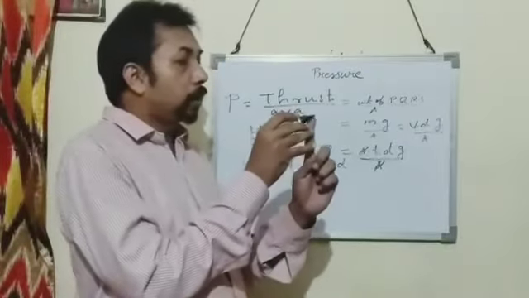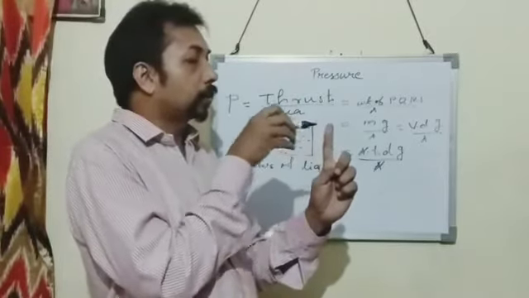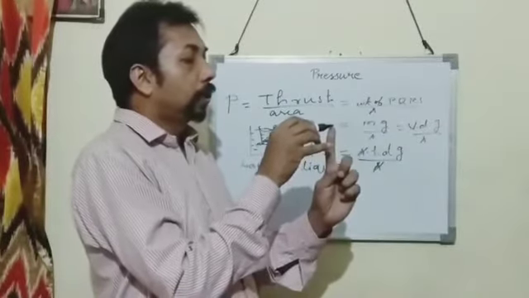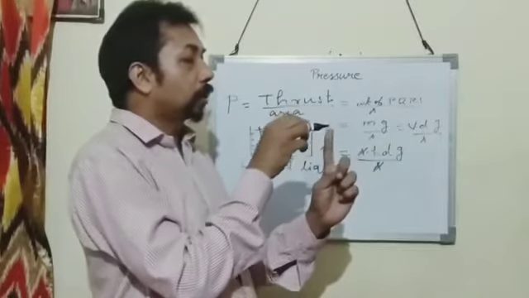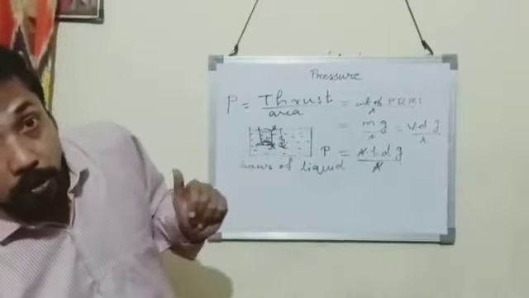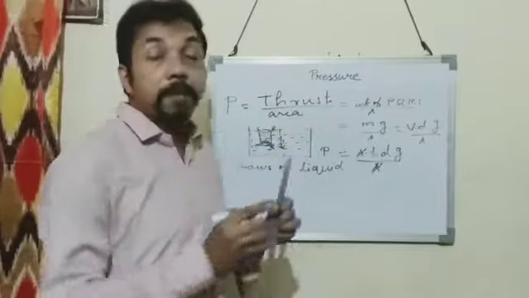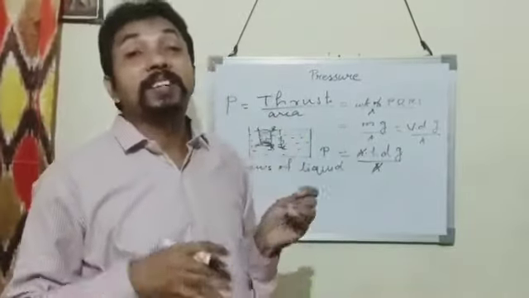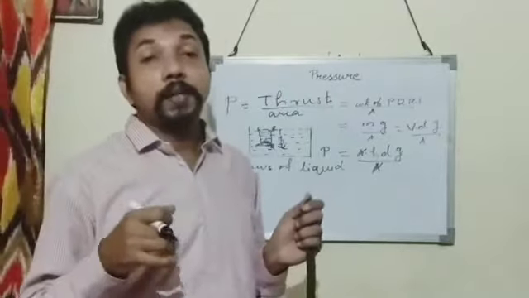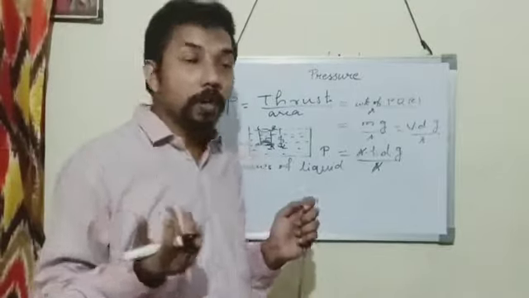Suppose that there is a point in a liquid. About that point, in all directions the pressure is the same. The second point is that on the same horizontal plane, the same level, the pressure remains the same. And the last point is that a liquid seeks its own level.